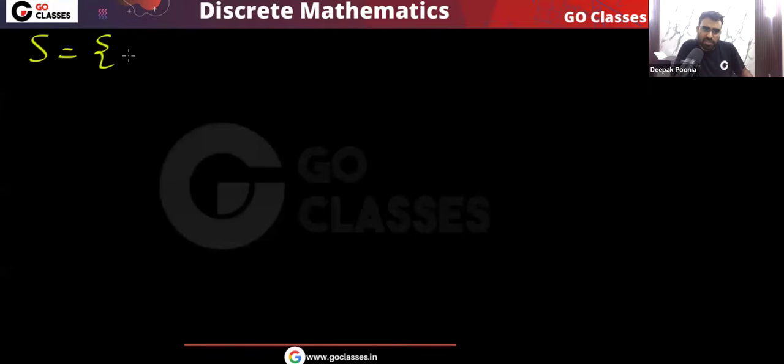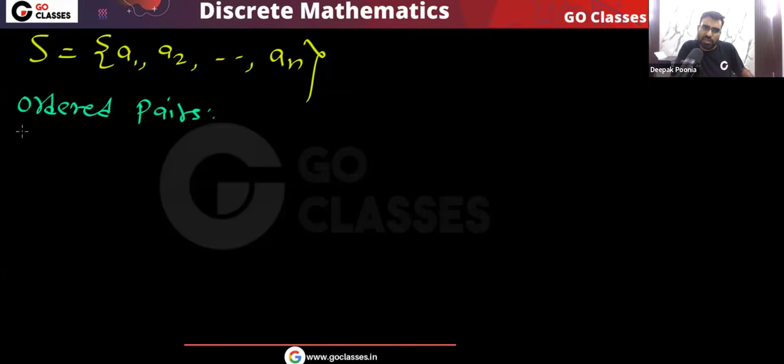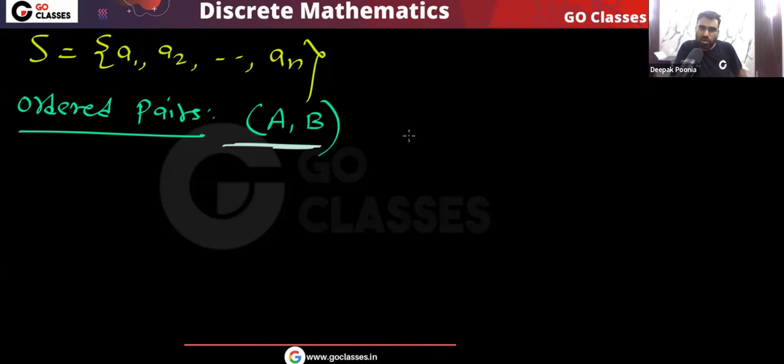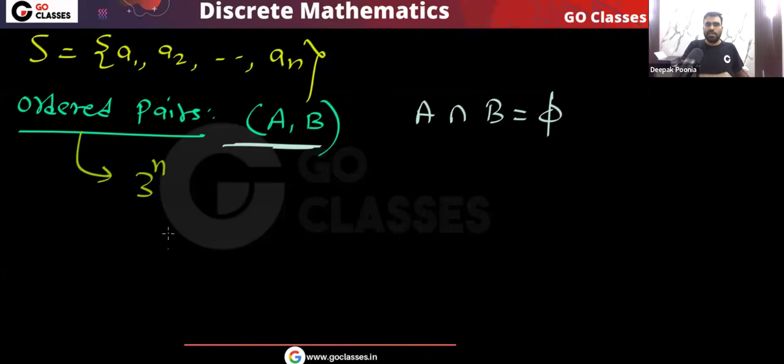Basically, you have a set S which has total n elements a1, a2, and so on an. Then in this situation, first you find the ordered pairs, because this we have already seen in this session many times. Yes or no? A comma B ordered pairs you find, where A intersection B is the empty set, means they are disjoint. So how many ordered pairs are there? That is very simple. That is 3 power n, that you already know.